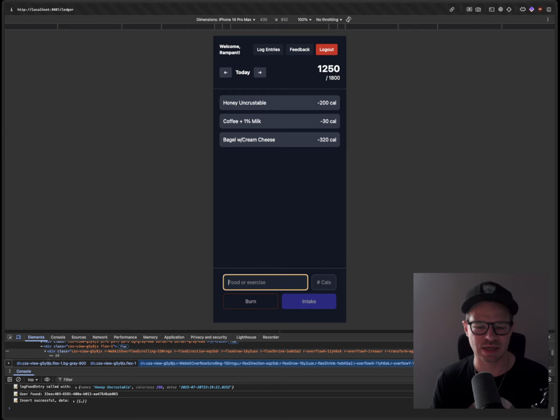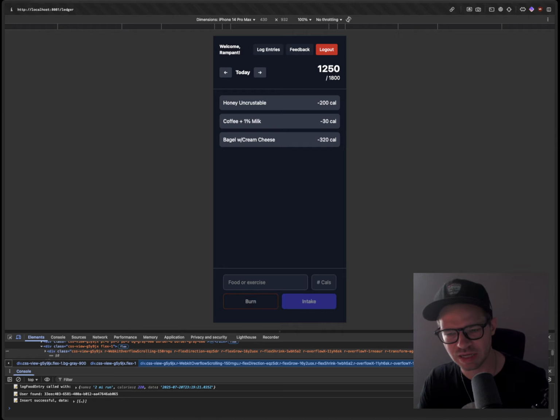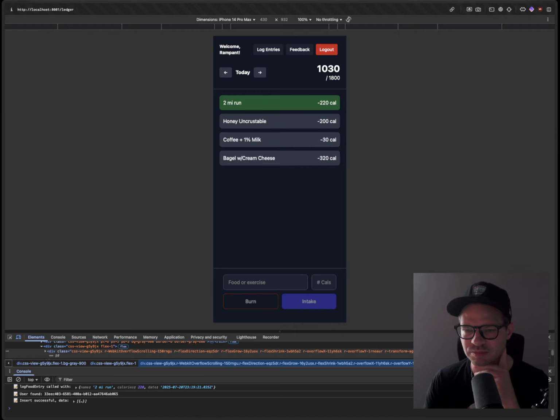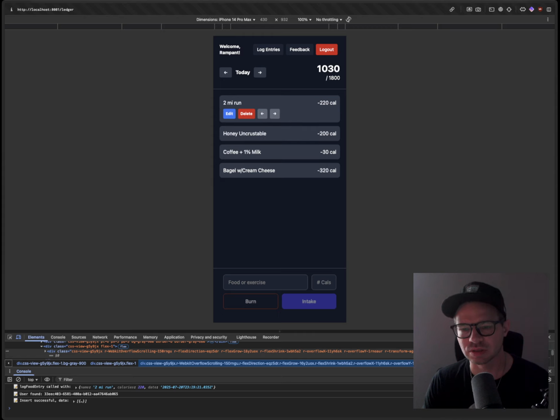And let's say I exercise, let's say I went for a 2 mile run. I didn't, but let's say I did. I know from experience it's about 220 calories for me. These calculations, we're going to integrate how you get them into the app. But for now, I did that wrong, right?